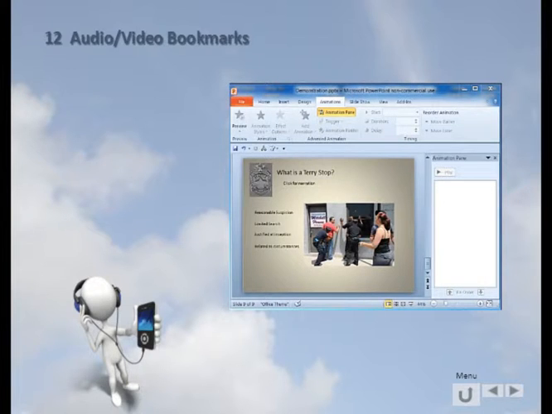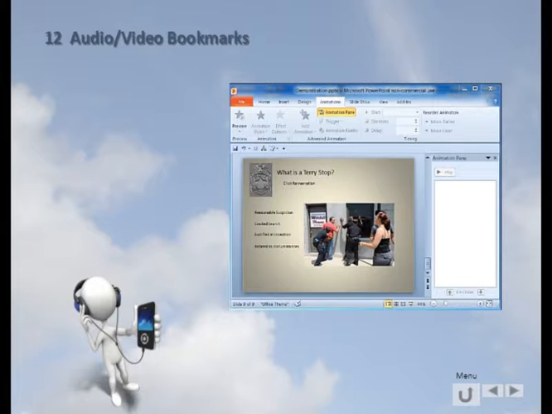One of the really powerful tools of PowerPoint 2010 on the PC is the ability to put bookmarks in audio and video soundtracks. These bookmarks can then be used as a trigger to make things happen on the screen. I will try to illustrate that with this screen.